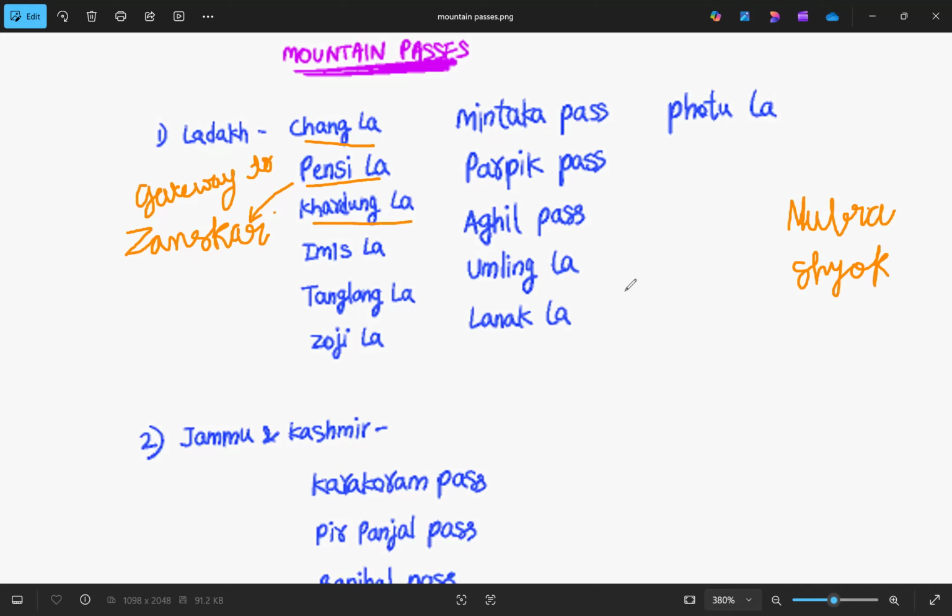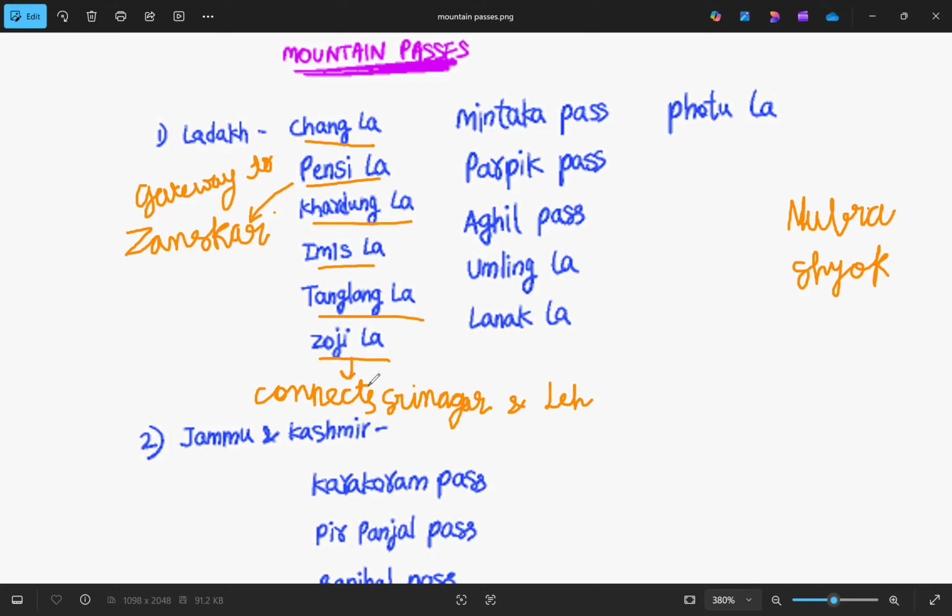The next one is Imisla, I-M-I-S, Imisla. The next one is Tanglongla. The next one is Zojila. This Zojila is in the Janskar region. It connects Srinagar, which is in Jammu and Kashmir, and Leh, the capital of Ladakh. The capitals of Jammu and Kashmir and Ladakh are connected by which pass? They are connected by Zojila.